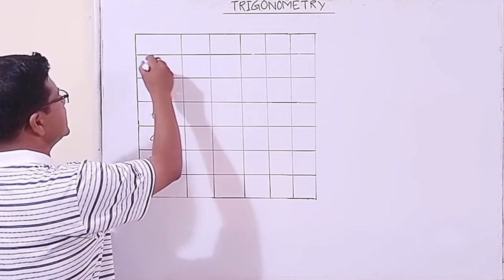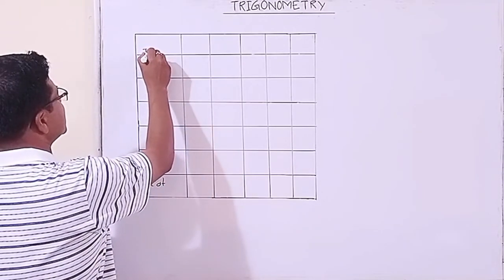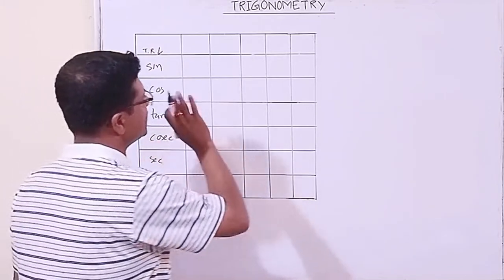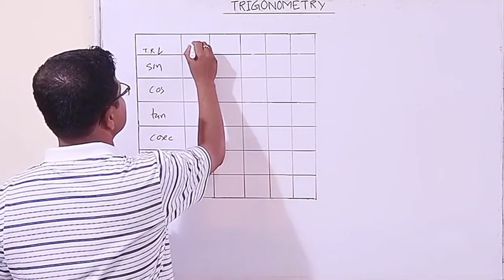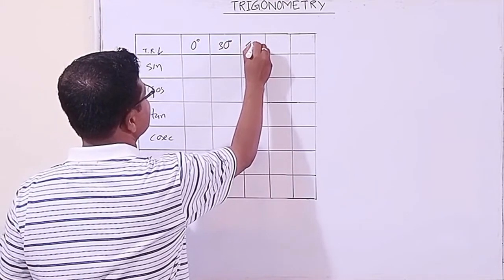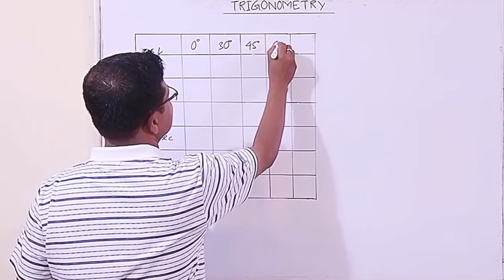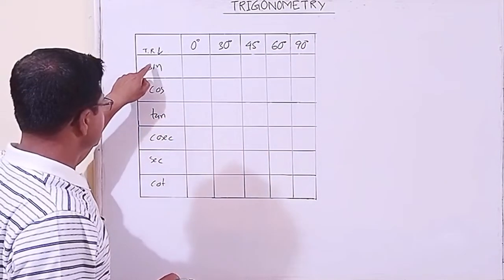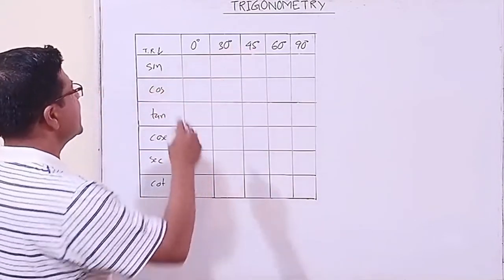These are the trigonometric ratios on this side. And there are some particular angles: 0 degree, 30 degree, 45 degree, 60 degree and 90 degree. We have to know the trigonometric ratios of these angles.